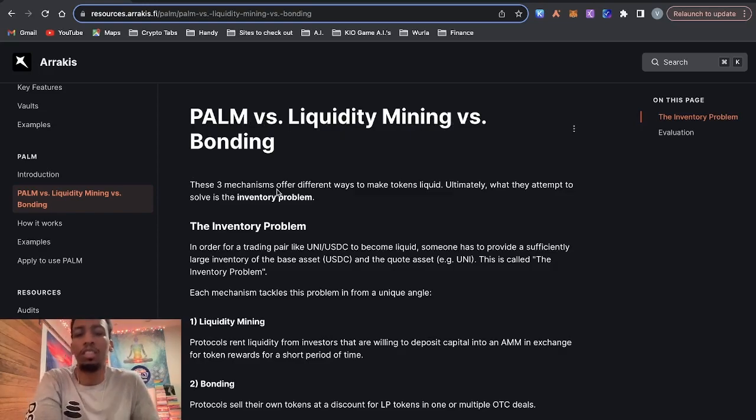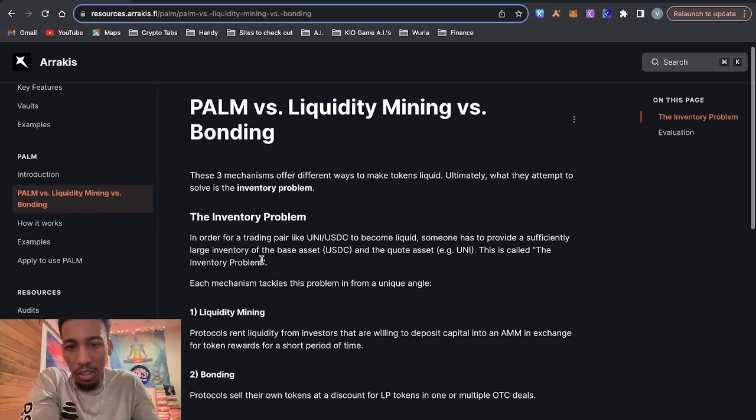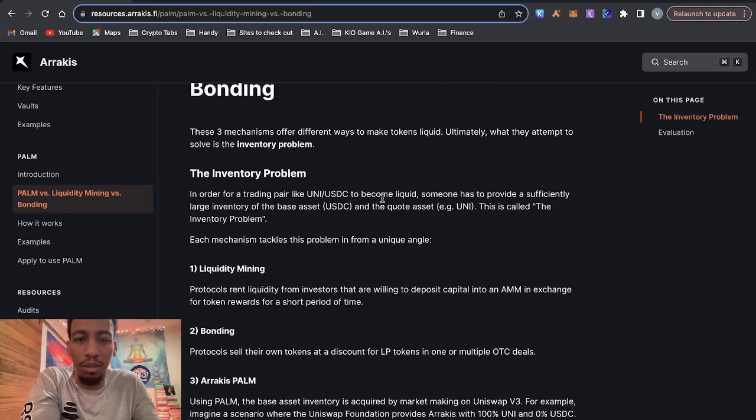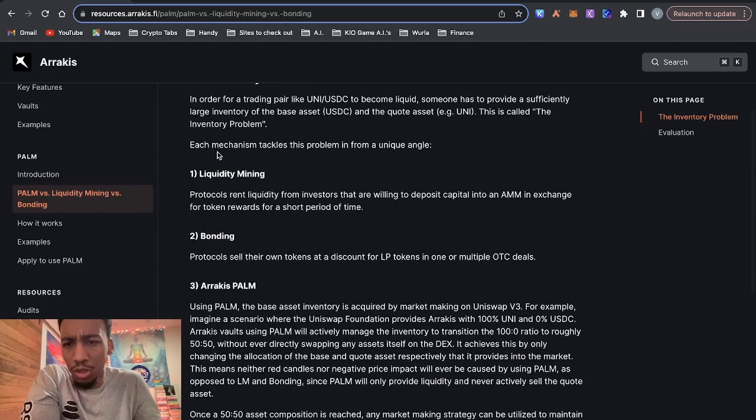So this one goes on to talk about their PALM versus liquidity mining versus bonding. It says these are 3 mechanisms that offer different ways to make tokens liquid. So they talk about the inventory problem. It says in order for a trading pair like Uniswap USDC to become liquid, someone has to provide a sufficiently large inventory of the base asset, which is USDC, and the quote asset, which is Uni. This is called the inventory problem. So it says each mechanism tackles this problem from a unique angle.